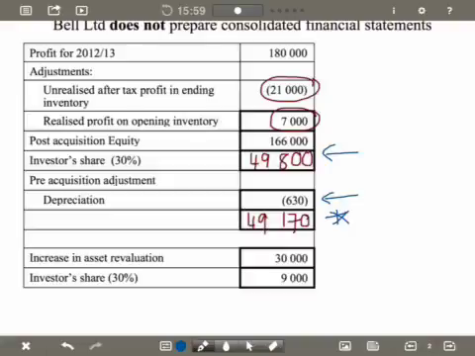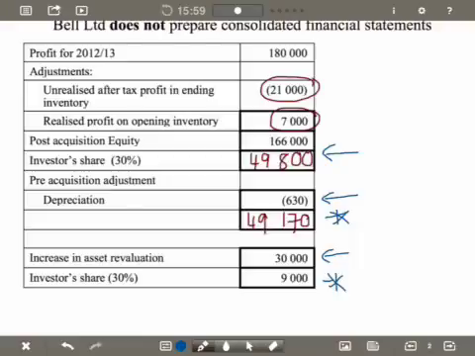We also saw an increase in asset revaluation of $30,000, and our share in the higher equity figure was $9,000. So we're also going to use this in this example.